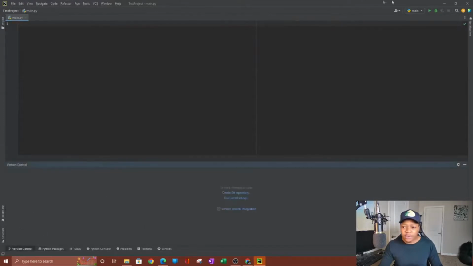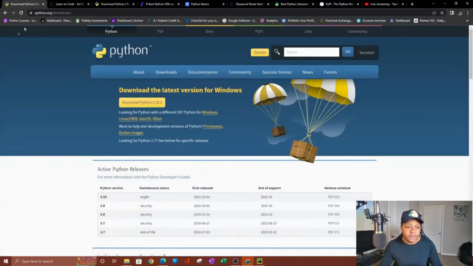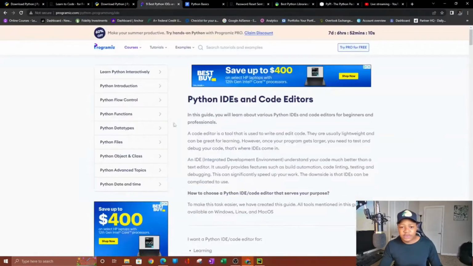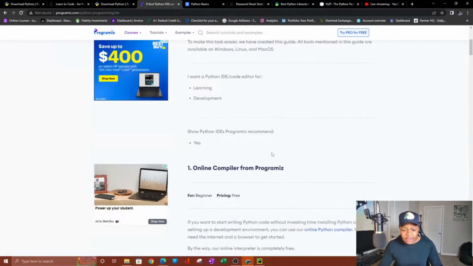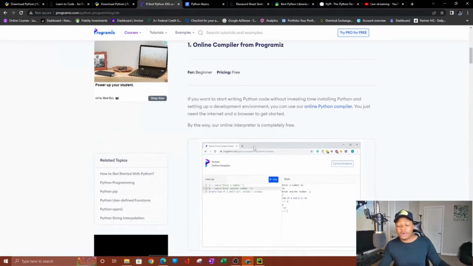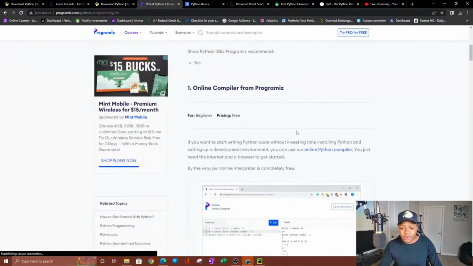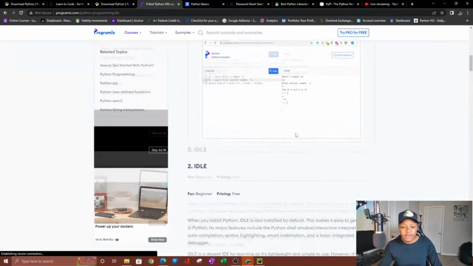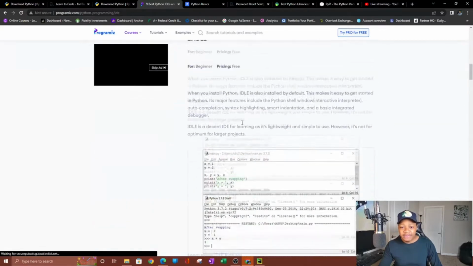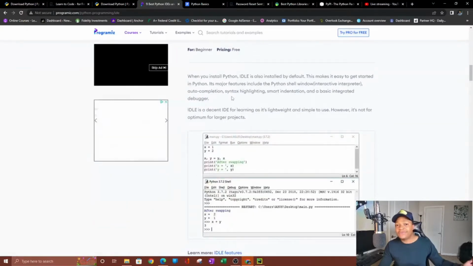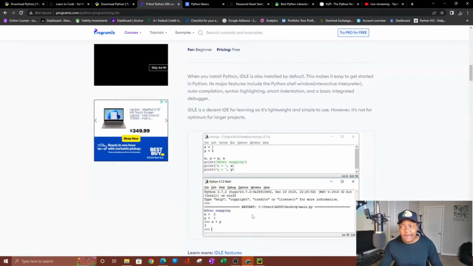There's quite a few. Let me show you here. I think I have a website here with the 9 best ones. You have some online versions where you don't even have to download anything. You can just use it online. There's this one, an online compiler. You also have Ideally. This is free, and PyCharm is also free because it is, what do they call it, open source, so it's free.